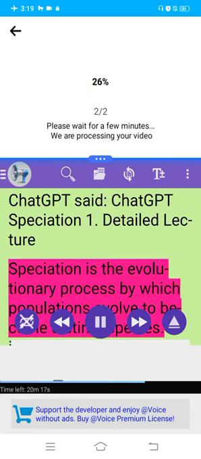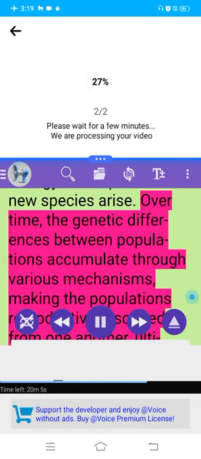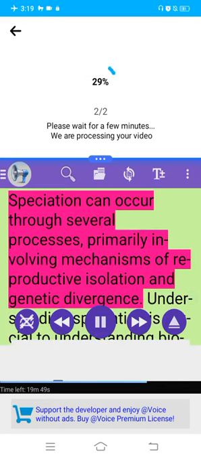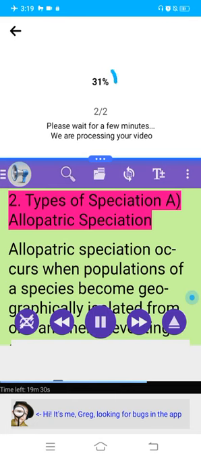1. Detailed lecture. Speciation is the evolutionary process by which populations evolve to become distinct species. It is one of the fundamental concepts in evolutionary biology and explains how new species arise. Over time, the genetic differences between populations accumulate through various mechanisms, making the populations reproductively isolated from one another, ultimately leading to the formation of separate species. Speciation can occur through several processes, primarily involving mechanisms of reproductive isolation and genetic divergence. Understanding speciation is crucial to understanding biodiversity, as it is the engine behind the formation of the vast variety of life forms.